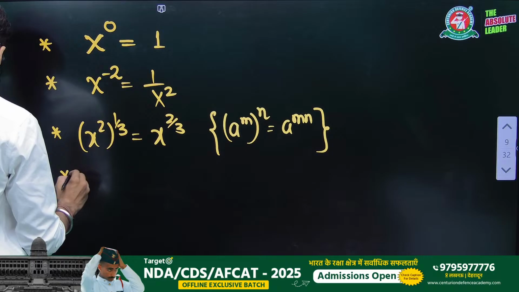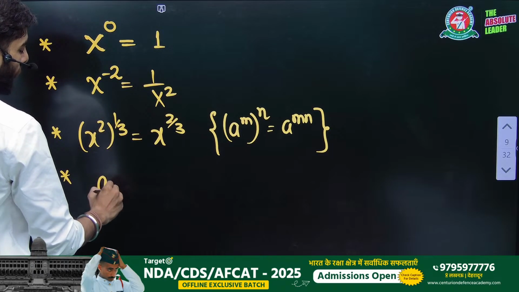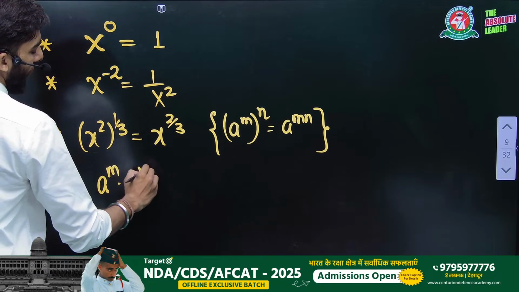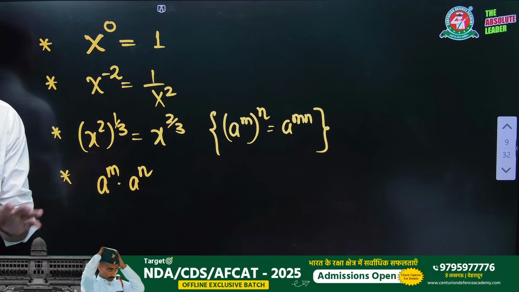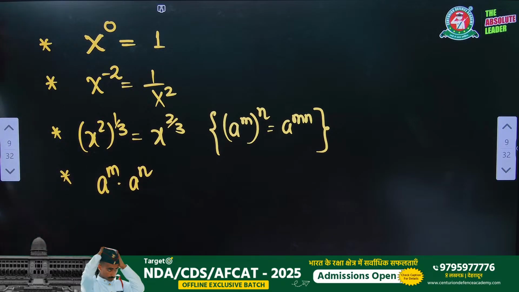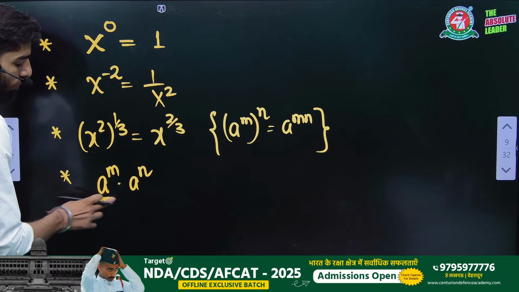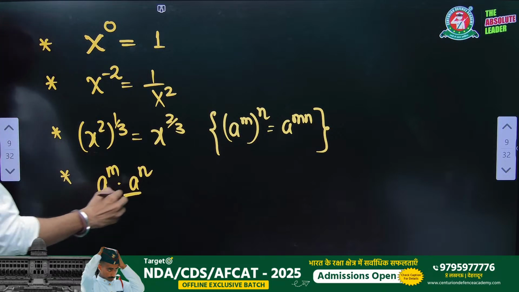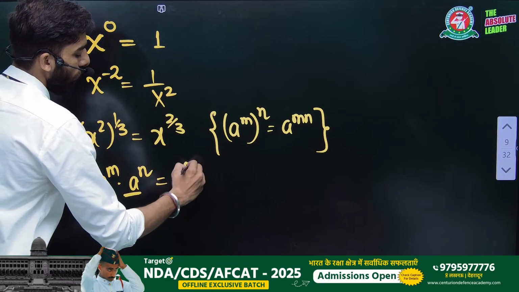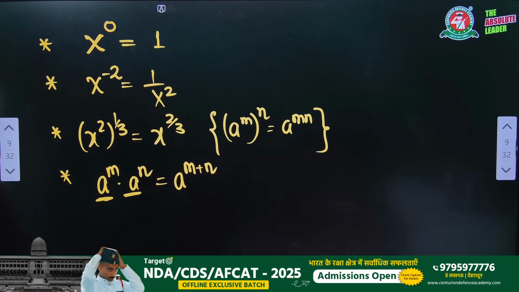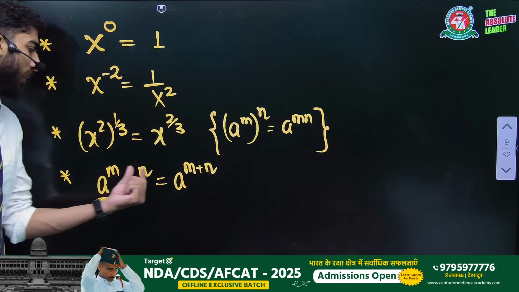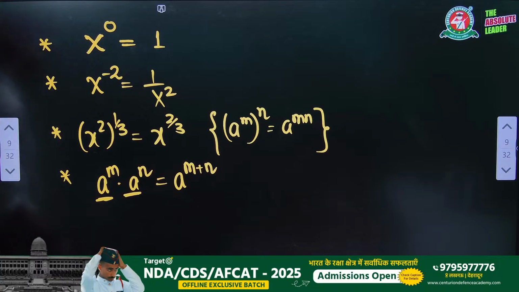Another thing is, if there is written a to the power m into a to the power n, the bases are the same and the powers are different or the same, whatever it is. We just see that the base is the same and there is a multiply sign. So we just add the powers: a to the power m into a to the power n will be a to the power m plus n.